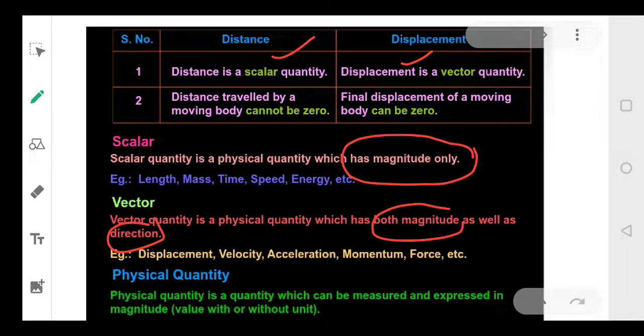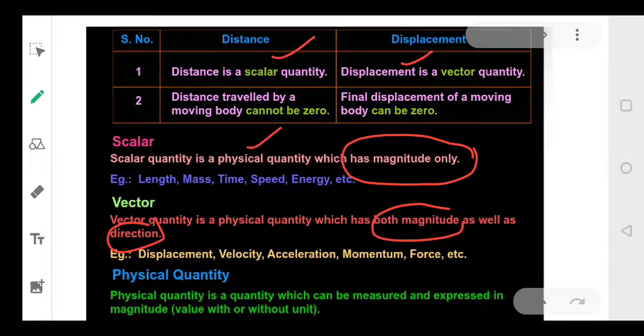Like if I say I am moving 25 kilometers in the north, then I call it displacement. Distance के केस में मैं क्या कहूँगी? I am covering 25 kilometers, or I moved 25 kilometers. In displacement, I'll say I am covering 25 kilometers in the east.